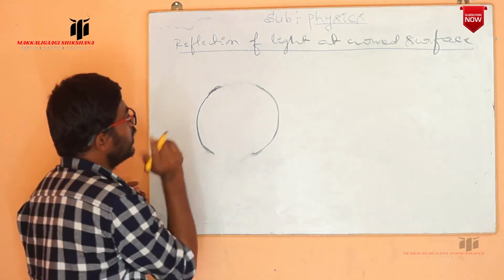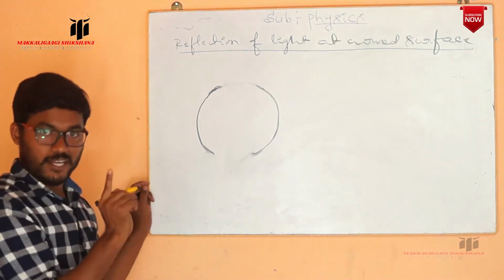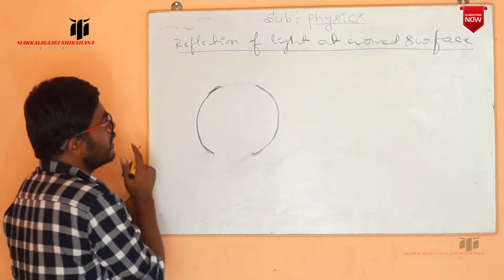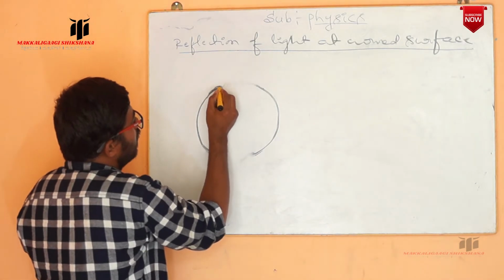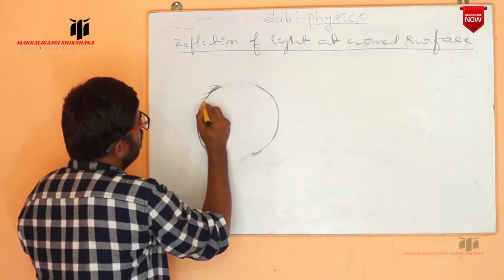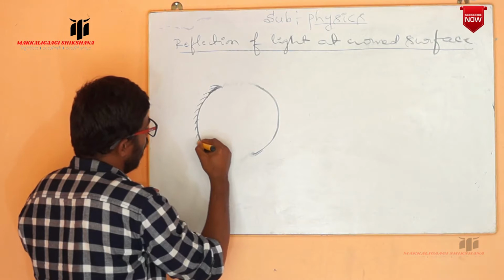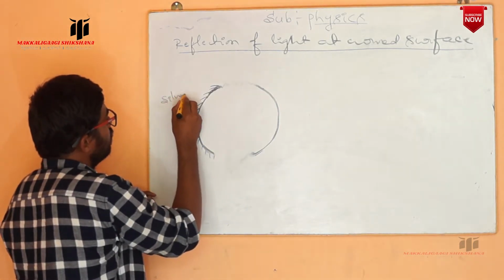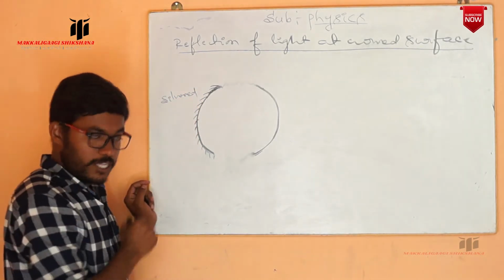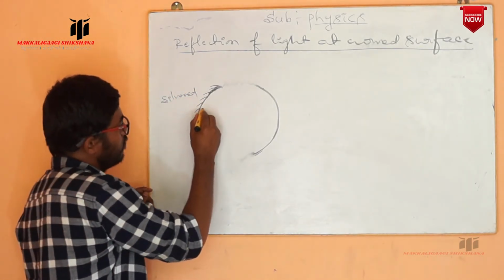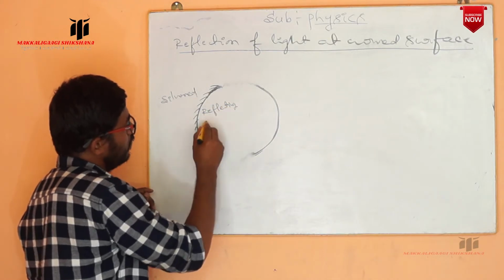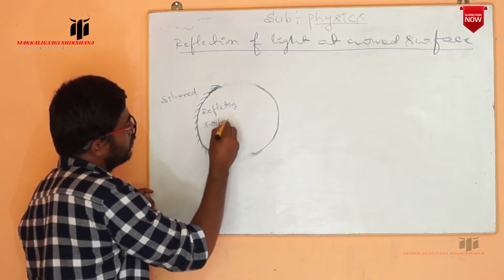Here I am going to make the silvering of the 2 different surfaces in 2 different cases. In the first case, I will make the silvering outside. So the outside is silver, and the inner is a reflecting surface.